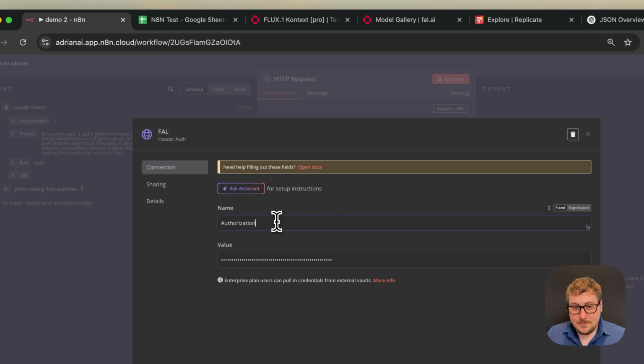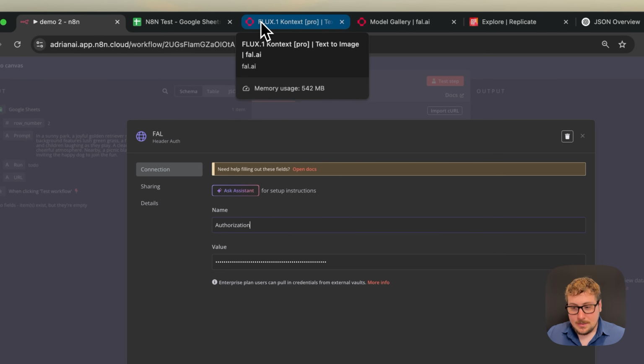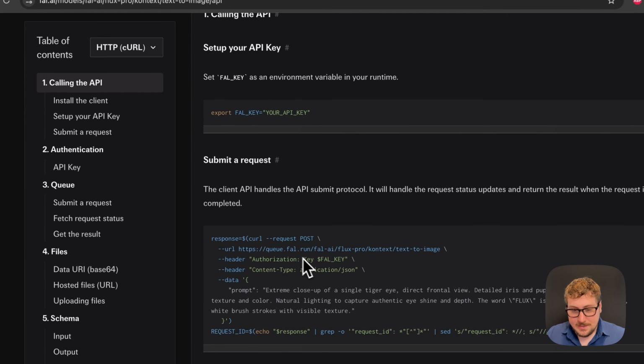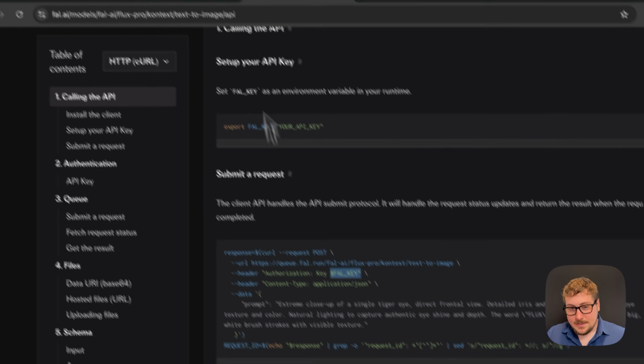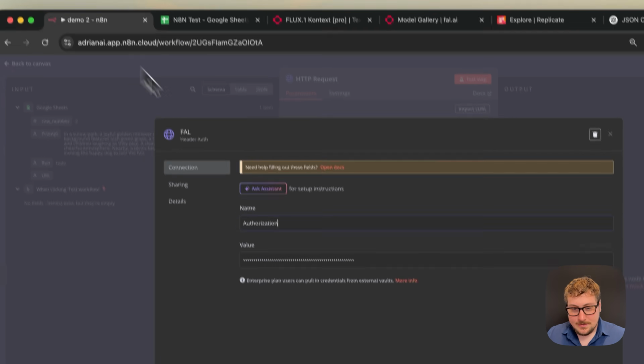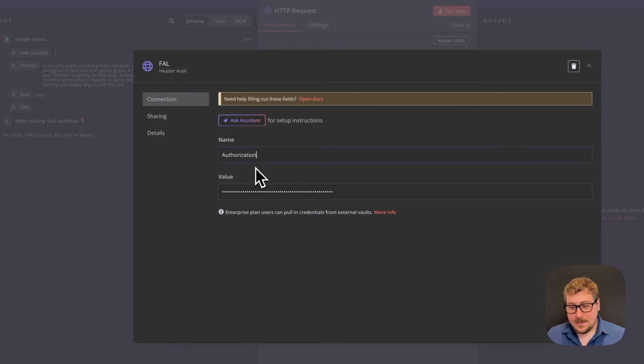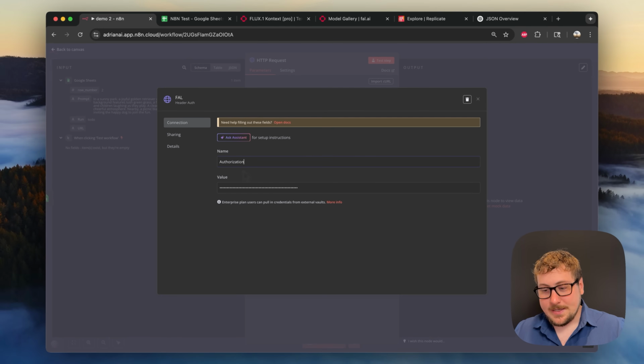So the name is going to be authorization. And if you want to know how I found that out, I just found that right here. So authorization is the first part. And then the second part is key, space, and then your API key. So right here, essentially, I just have typed in capital KEY space, and then I paste my API key.